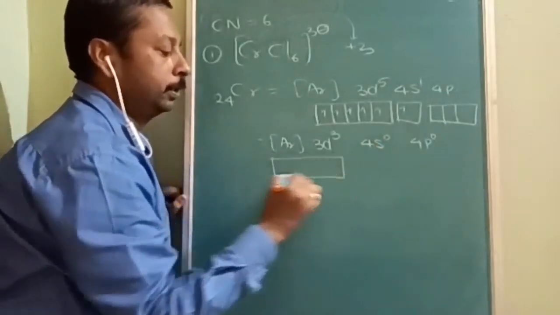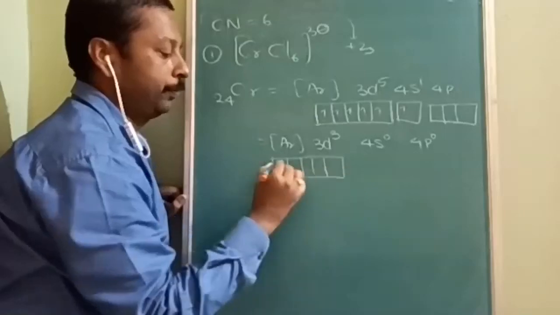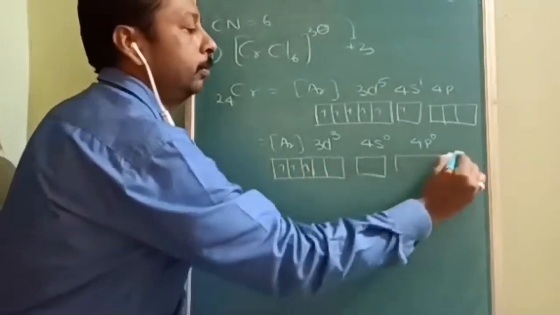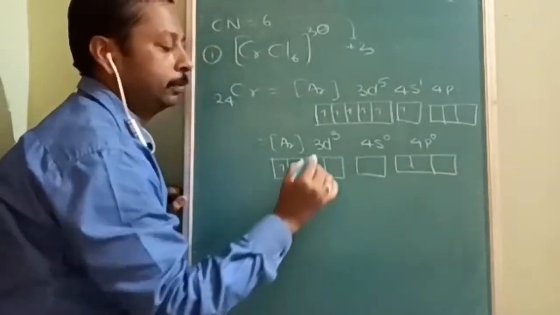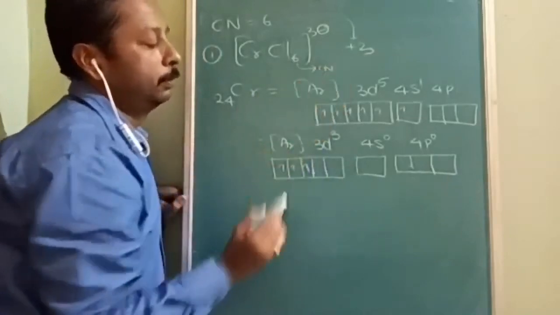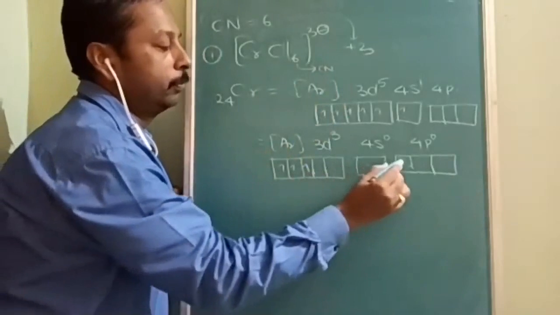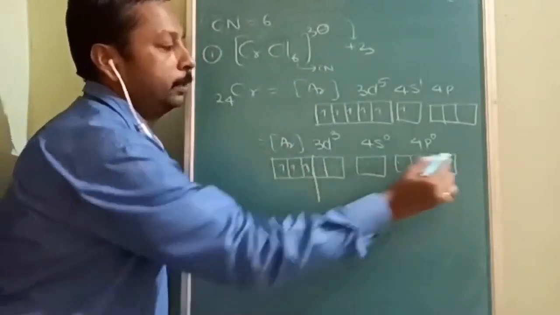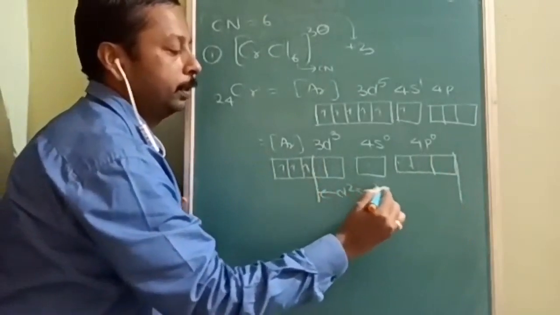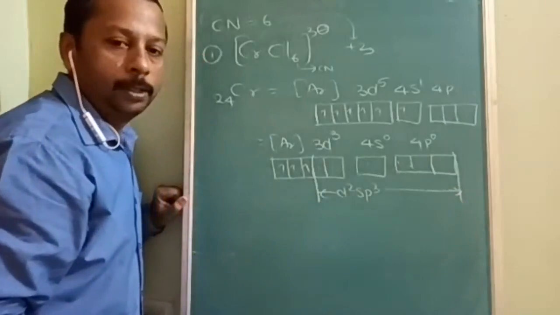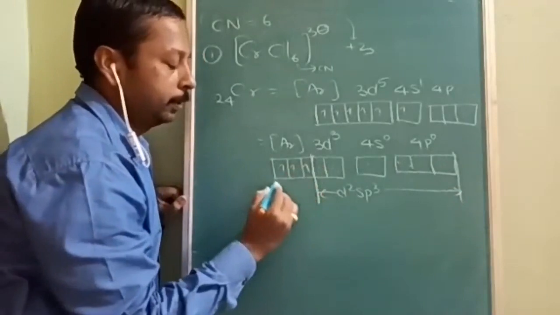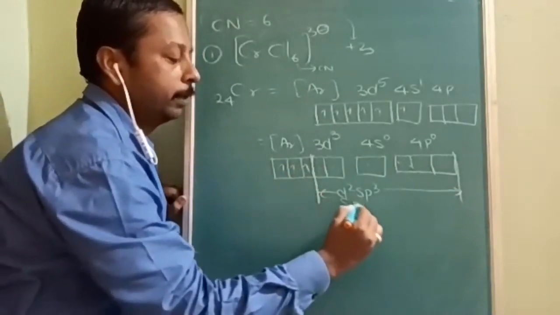The d subshell has 5 orbitals, but electrons are only 3. Now 4s is 0 and 4p is always 0. So here the coordination number is 6. So 1, 2, 3, 4, 5, 6. So the hybridization is going to be d2sp3. So in the d2sp3 hybridization, what should be the shape?